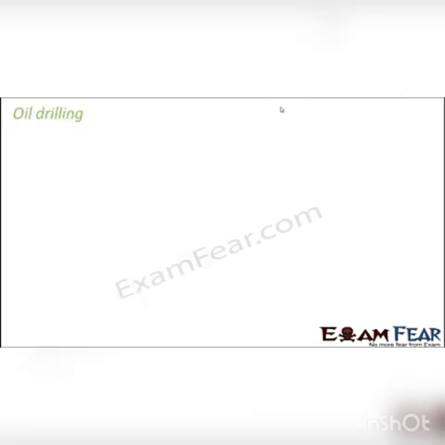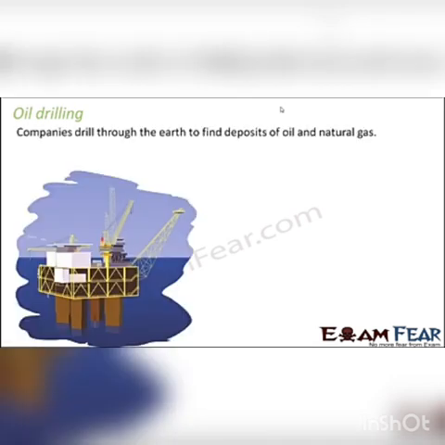Now, before we learn about that process, we will first have to take that oil out from deep inside the earth. Like how in case of coal, we did coal mining, in case of petroleum, we will do oil drilling. In this, there are companies which drill through the earth to find deposits of oil and natural gas.